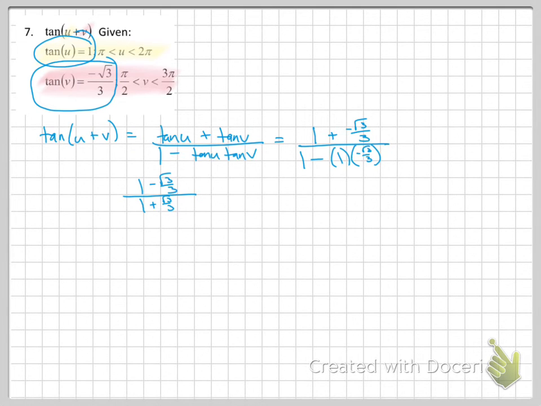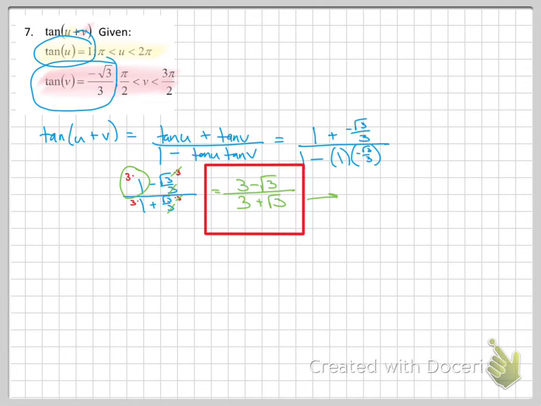Fractions and fractions are never allowed. I've taught you how to deal with this multiple times. Multiply everybody by the common denominator, because that will cross some things out. 3 times 1. 3 crosses out with 3. I'm just left with minus √3. Over 3 times 1. 3 crosses out with 3. I'm left with 3 plus √3. If this is not the answer you see in the multiple choice, make it a decimal. Make all the choices a decimal, and choose the correct one.